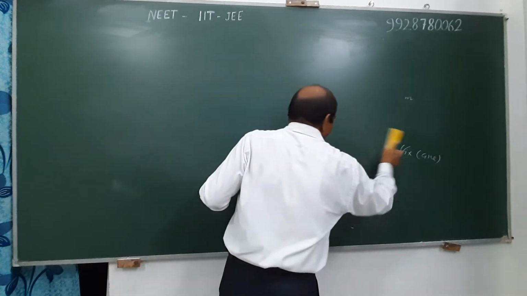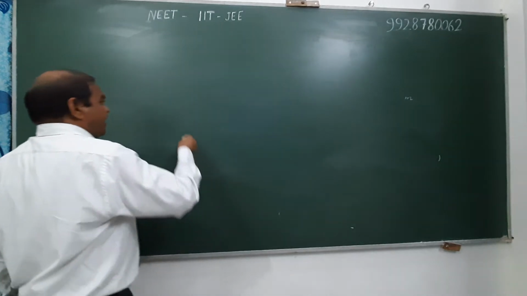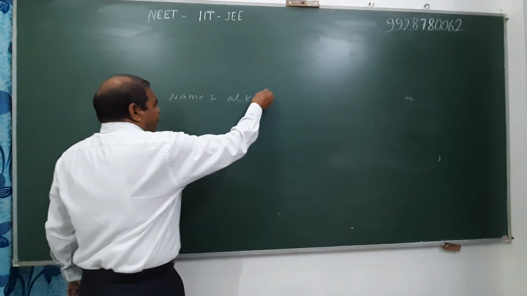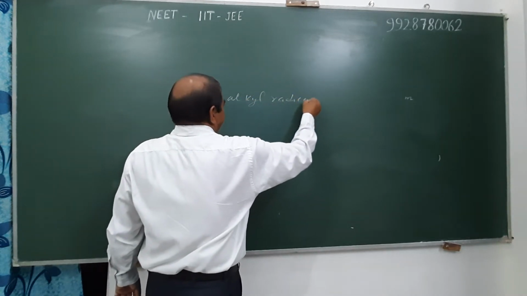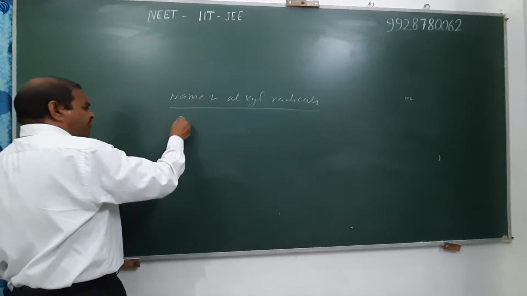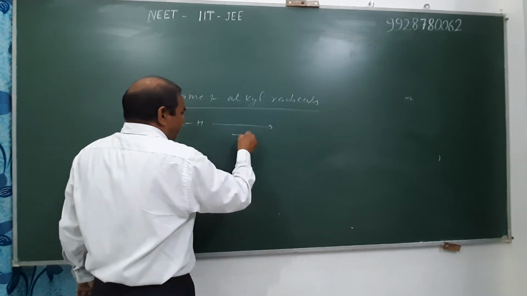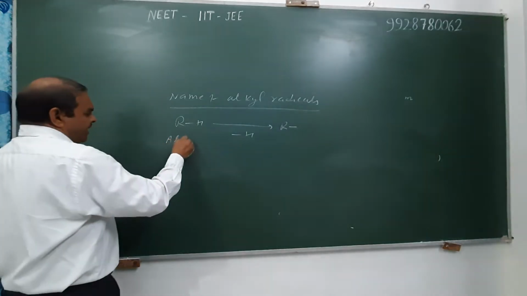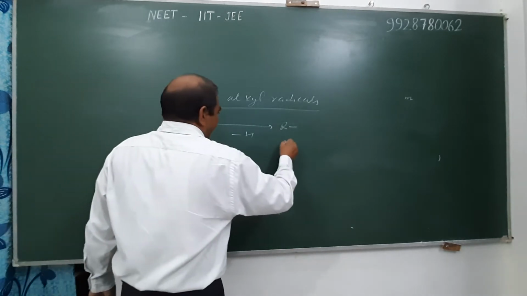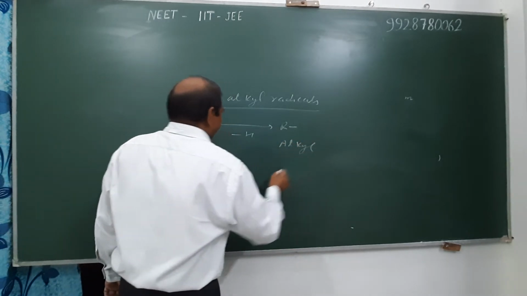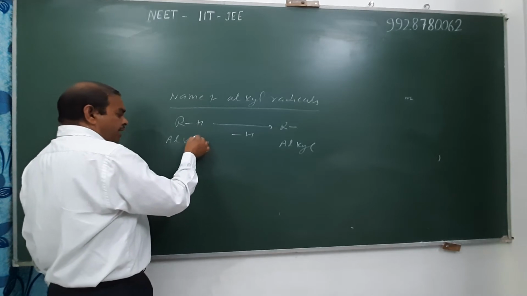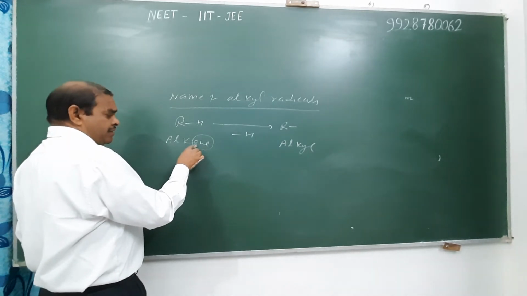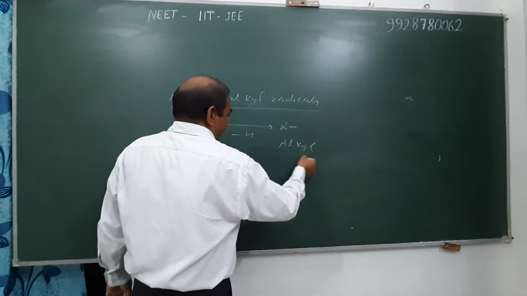Now we write the name of substituent, alkyl substituent or side chain, or name of alkyl radical. After removal of one hydrogen from an alkane, the remaining part is known as alkyl group. It is alkane and it is known as alkyl. Means after removal of one hydrogen, the remaining part is known as alkyl group or radical, where suffix ane is replaced by yl. For example,